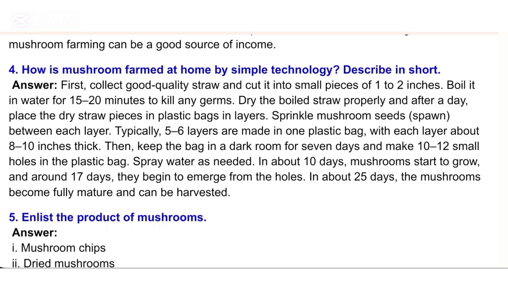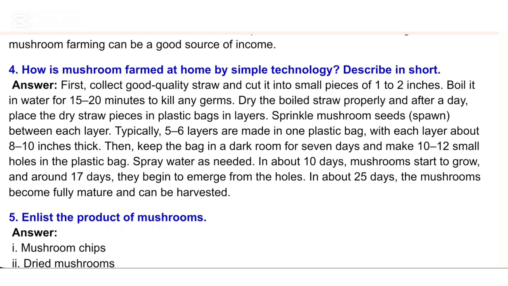Sprinkle mushroom spawn seeds between each layer. Typically, 5 to 6 layers are made in one plastic bag, with each layer about 8 to 10 inches thick. Then, keep the bag in a dark room for 7 days and make 10 to 12 small holes in the plastic bag. Spray water as needed.